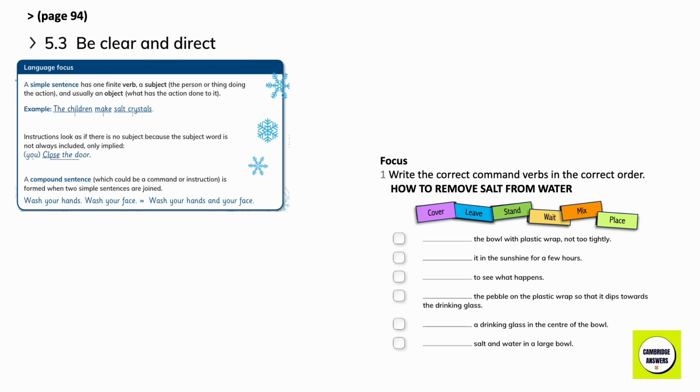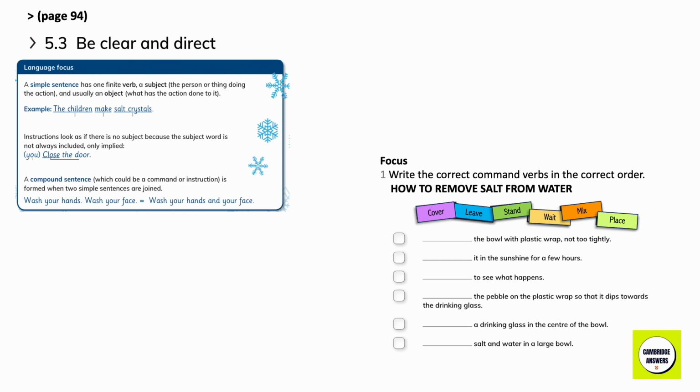Exercise 5.3. Be clear and direct. A simple sentence has one finite verb, a subject, the person or thing doing the action, and usually an object. What has the action done to it? For example, the children make salt crystals. Instructions look as if there is no subject because the subject word is not always included, only implied. Close the door.